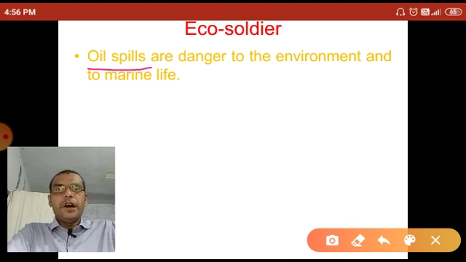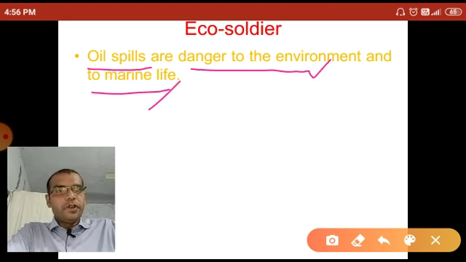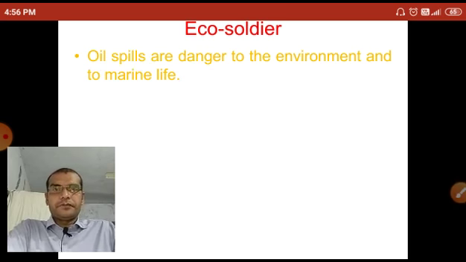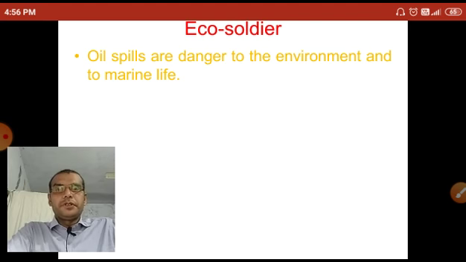Oil spills are a danger to the environment and to marine life. Marine birds and marine plants are facing a dangerous situation due to oil spills.